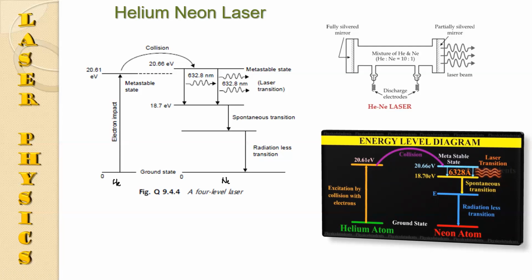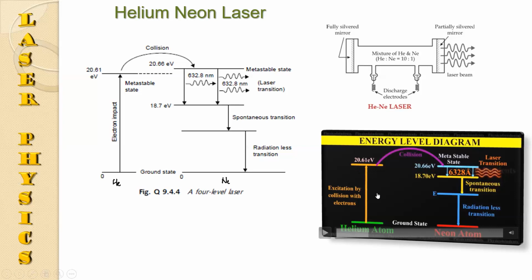We know that when there is an electric discharge, electrons must pass within the tube from one electrode to another, and then they impact with the helium and neon filled in the tube.